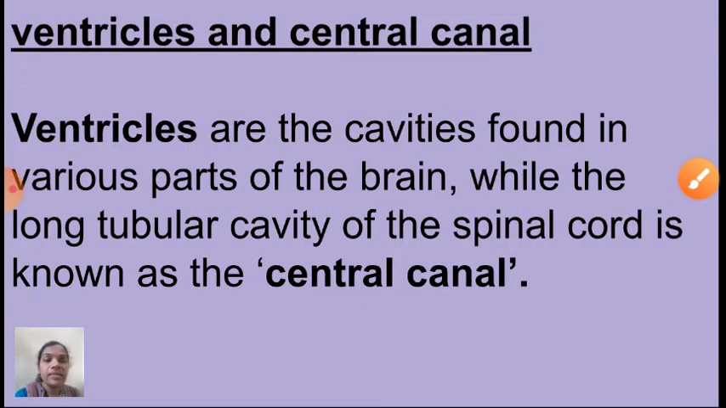Next one is ventricles and central canal. Ventricles are the cavities found in various parts of the brain, while the long tubular cavity of the spinal cord is known as the central canal. So ventricles are the cavities found in various parts of the brain, and the central canal is the long tubular cavity of the spinal cord. Understood children?